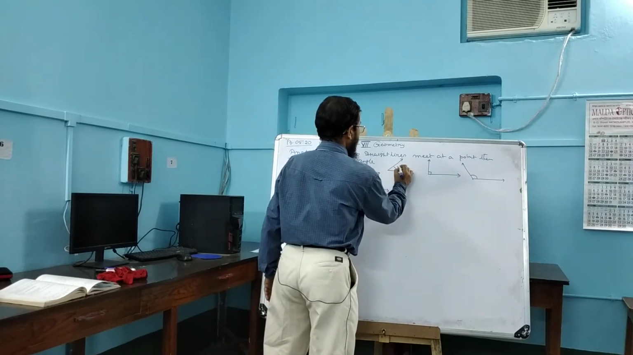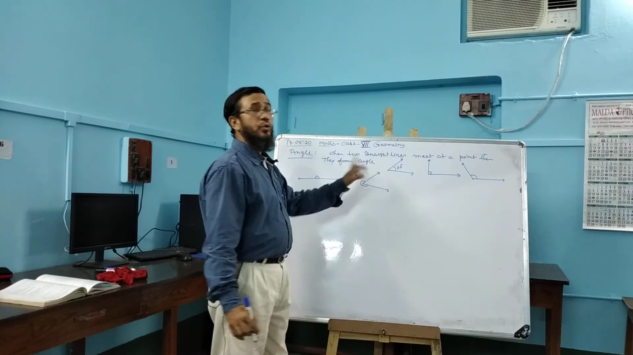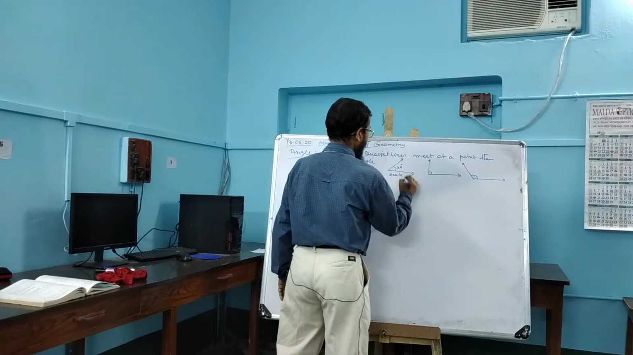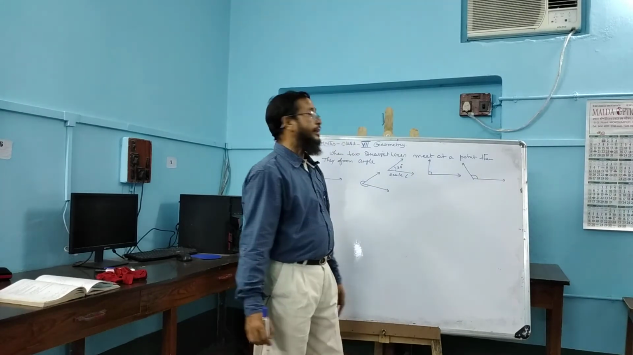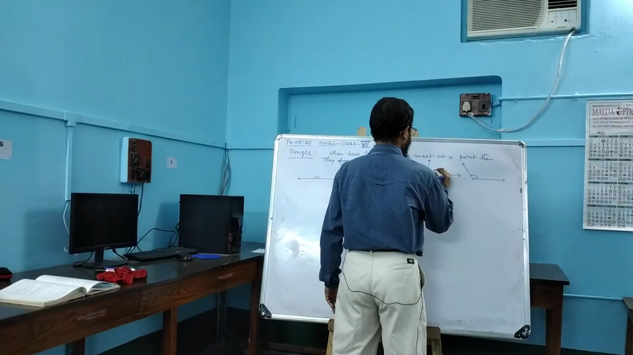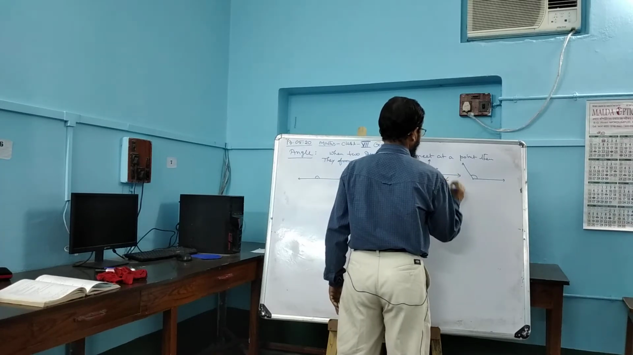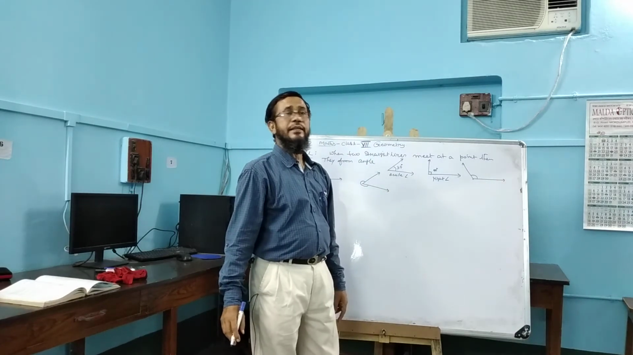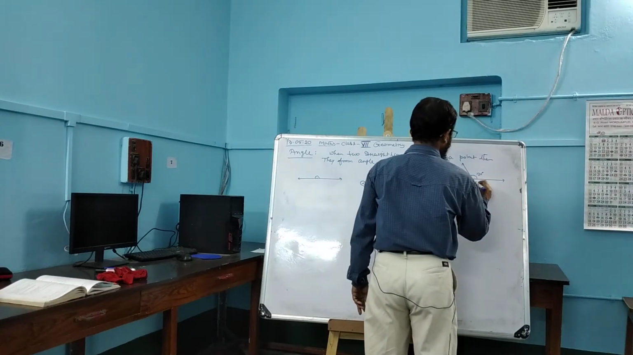Approximately this angle is 30 degree, it is less than 90 degree and more than 0 degree. Therefore, this angle is an acute angle. And this angle is exactly 90 degree. This is a right angle, 90 degree. And this angle is more than 90 degree but less than 180 degree. This is approximately 120 degree. It is an obtuse angle.